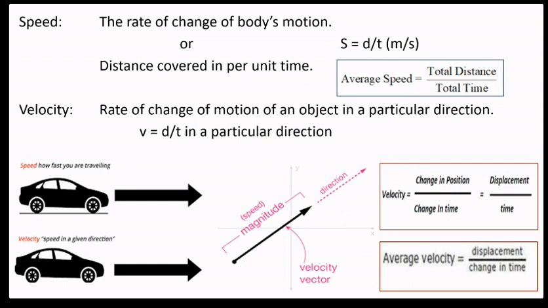Okay, so speed is how fast you are traveling, and velocity is speed but in a given direction. Direction is important. Okay, we'll move further.